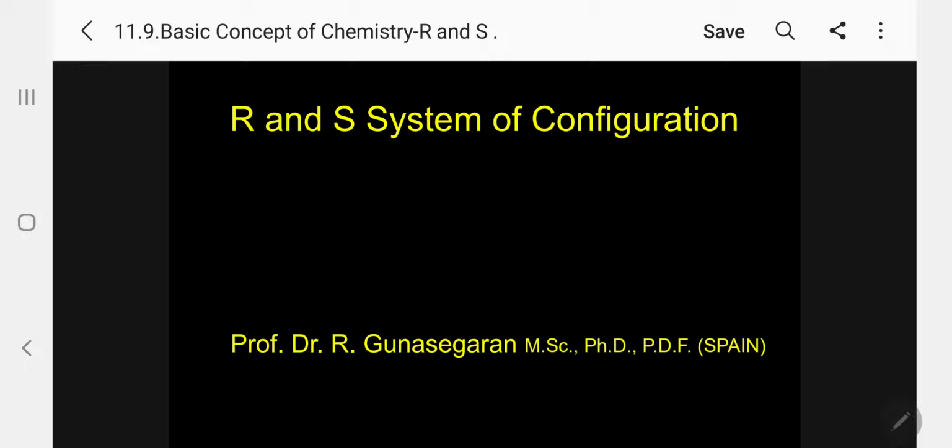So, next I am going to discuss the next chapter, the R and S system of configuration. In the last class, I discussed configuration: Fischer projection, Newman projection, Sawhorse projections, and the D and L system of configuration. When the DL system was applied to all compounds, it was observed that in the case of meso-tartaric acid, it fails. So, in order to overcome this problem, the R and S system of configuration was introduced.